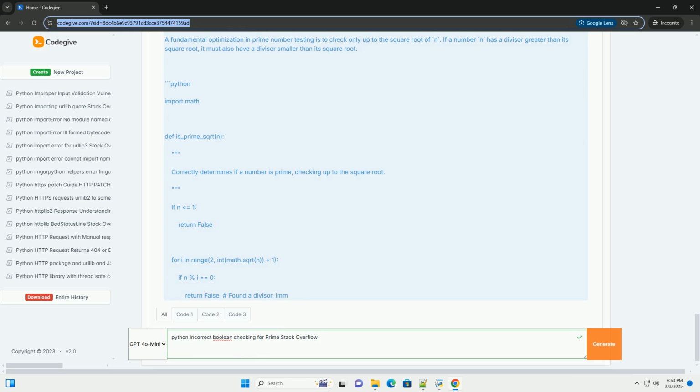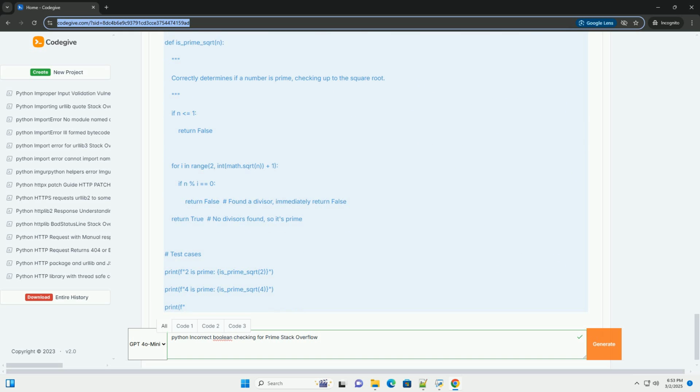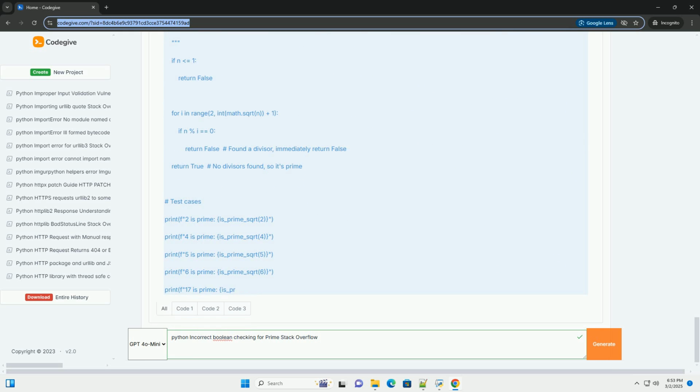Consider the case of n equals 4. The loop executes twice. 1. i equals 2, 4 % 2 equals 0 is true. is_prime is set to false. 2. i equals 3, 4 % 3 equals 0 is false. Else is executed. is_prime is set back to true. The function incorrectly returns true because the last non-divisor, 3, overwrites the earlier discovery of the divisor, 2.